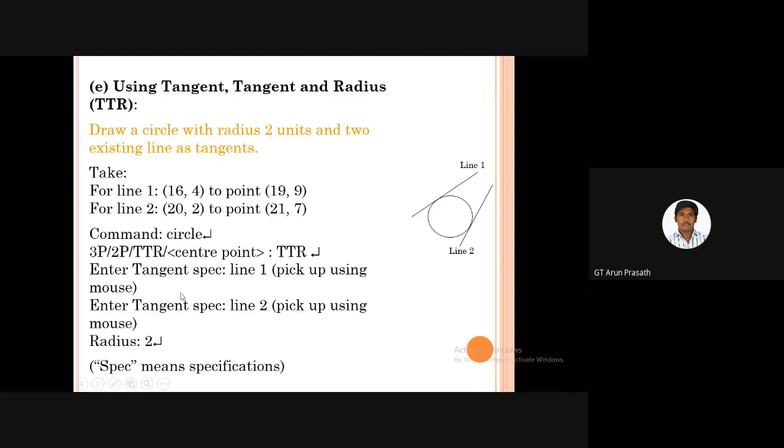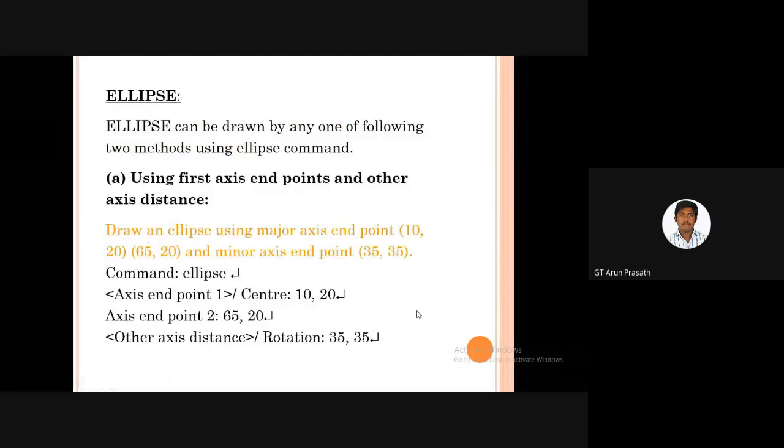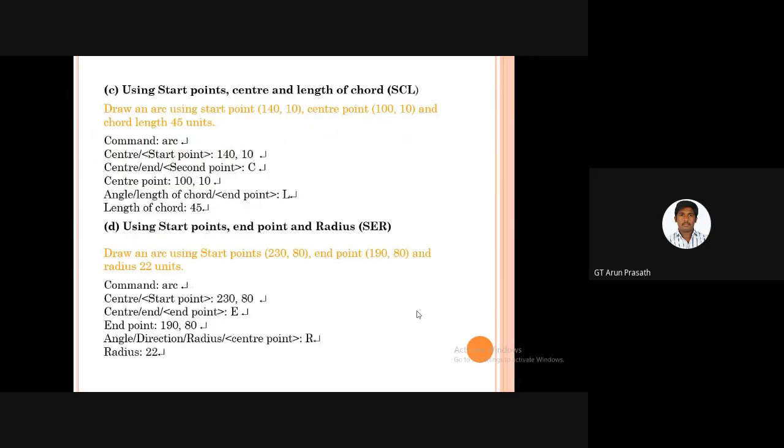And the second line is from 20 comma 2 to 21 comma 7, this line. Then we give the radius and press enter, and automatically the circle is drawn with a radius of 2 centimeters, and the adjacent tangent lines are also drawn there. The same can also be used for an ellipse and an arc.